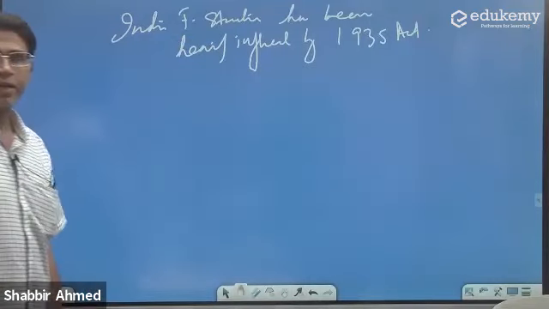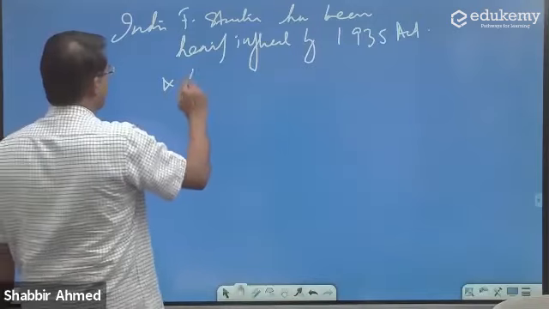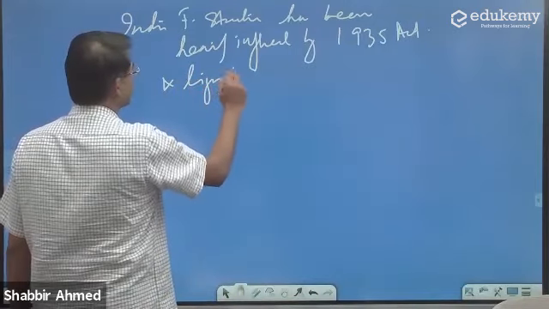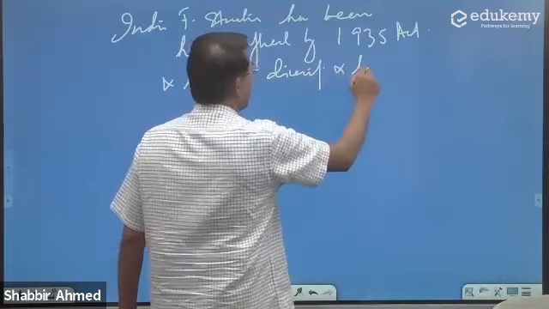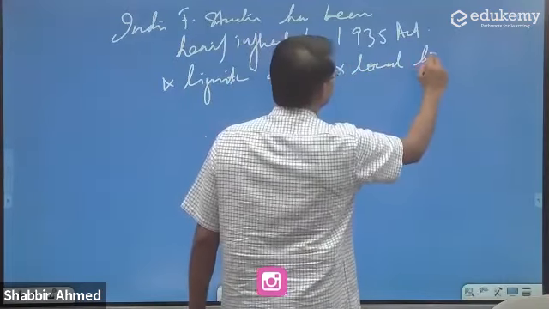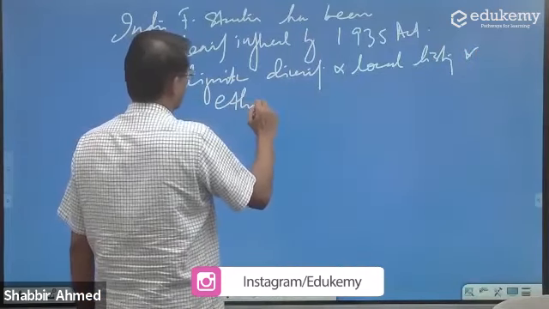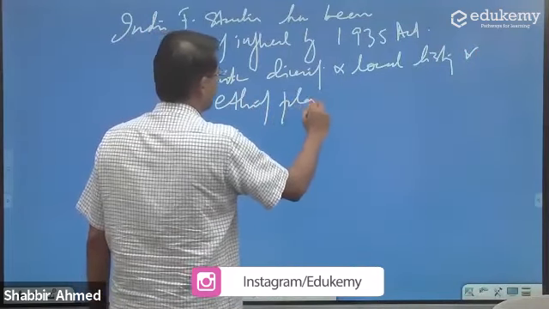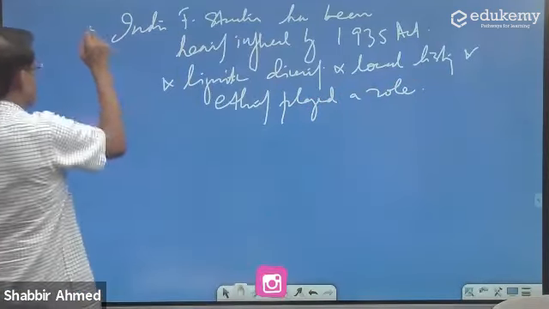It has been influenced by the 1935 Act and linguistic diversity. Diversity and local history and ethnicity played a role.